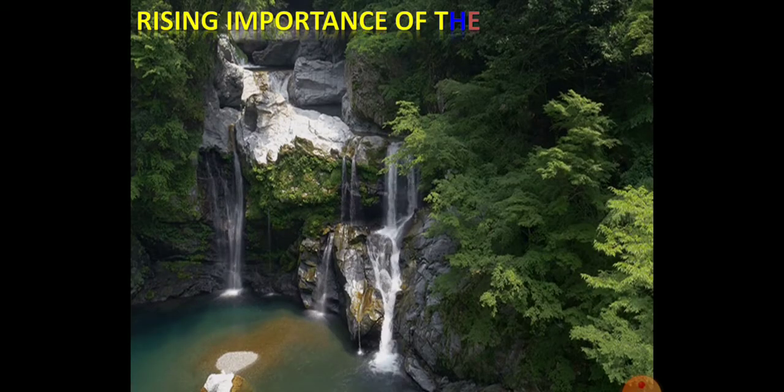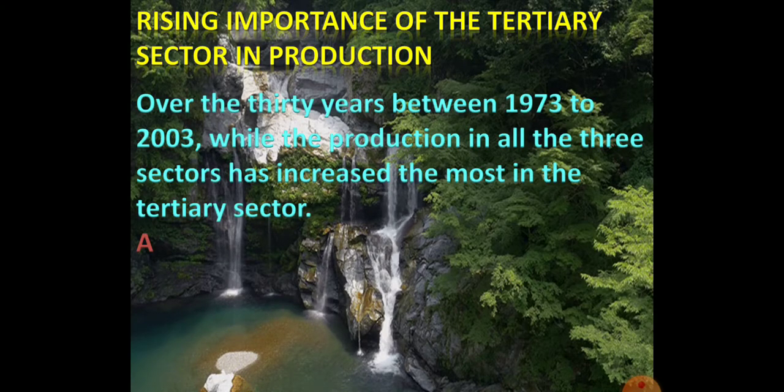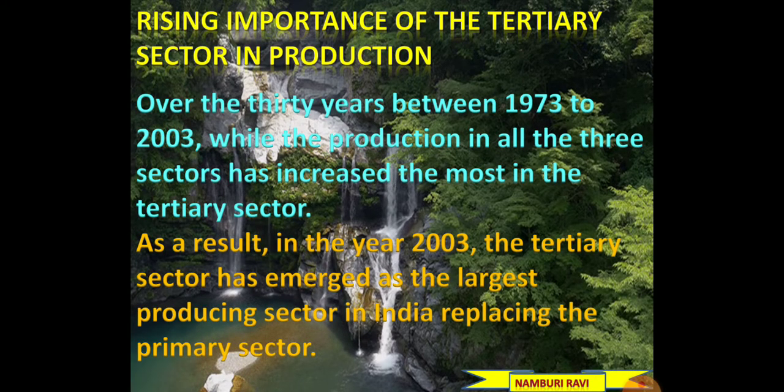In any economy, if the highest income is received from the service sector, it indicates the all-round development of the nation. India is a developing country, and we are also getting the highest percentage of income from the service sector.